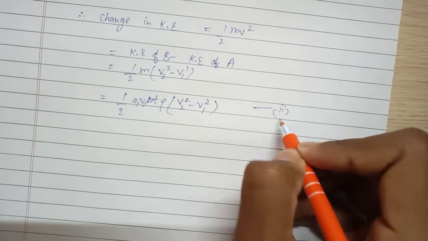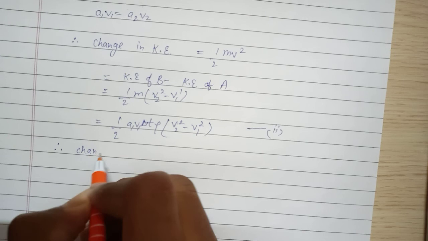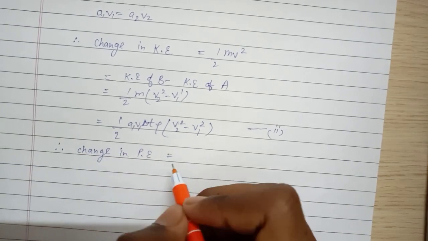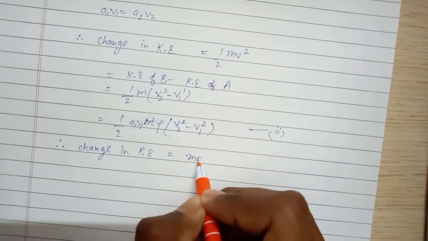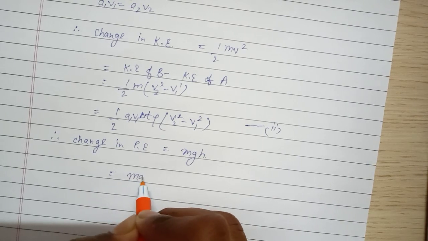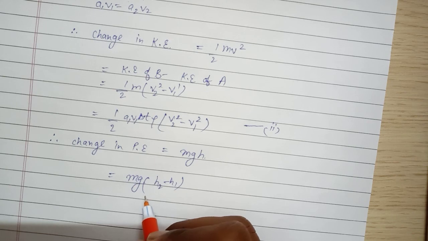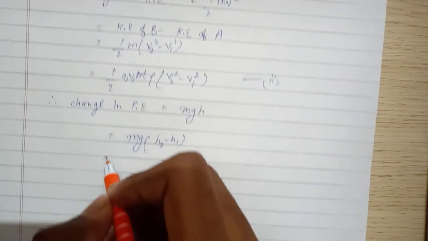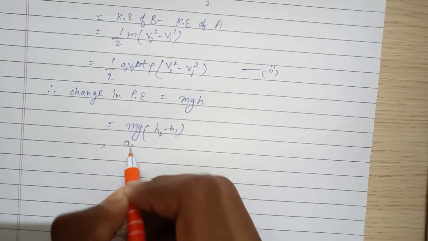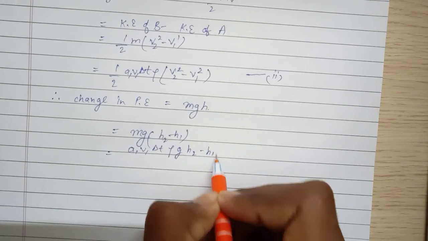This is the second equation. And now let's talk about change in potential energy. The potential energy formula is mgh, so mg into h2 minus h1, for an incompressible fluid. In place of mass we can write A1 V1 delta T rho g into h2 minus h1.